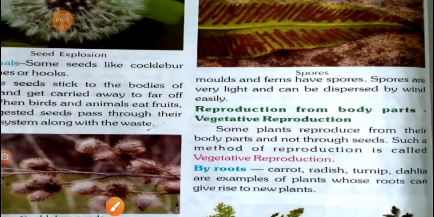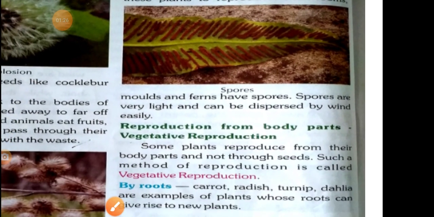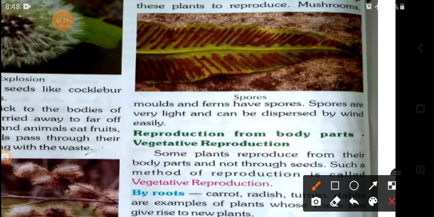If you see the given picture, the spores help these plants to reproduce. Examples are mushroom and fern. This is the structure, the spore, on the downside of the leaf. Spores are very light and can be dispersed by the wind very easily.